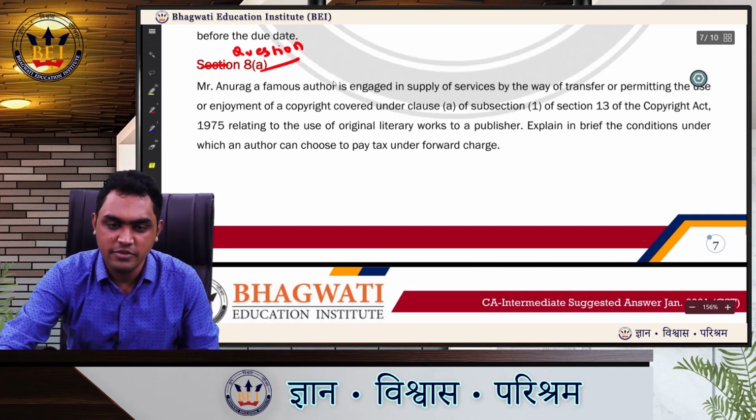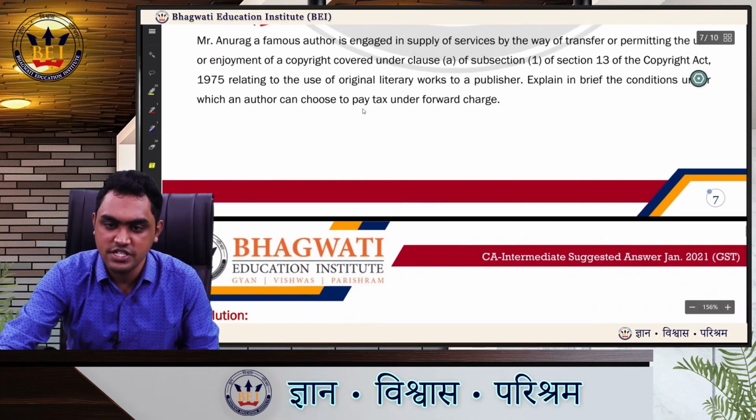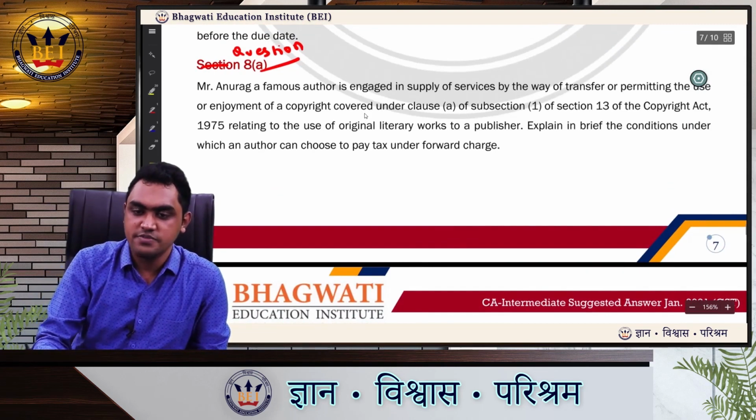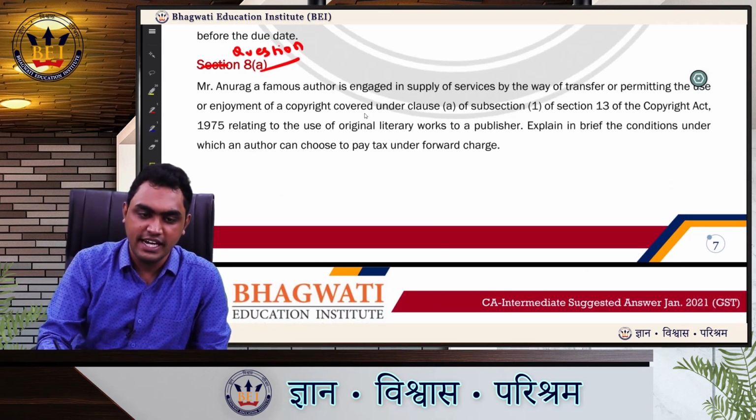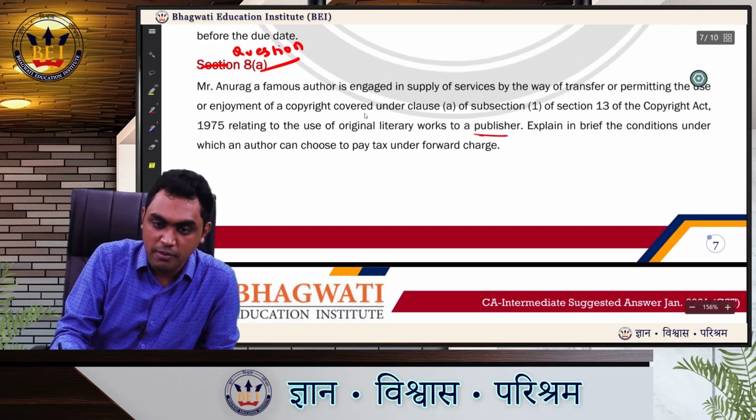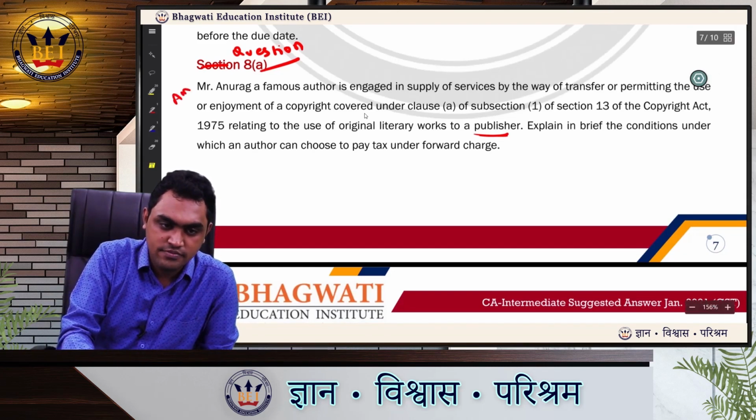Mr. Anurag, a famous author, is engaged in supply of services by way of transfer or permitting the use or enjoyment of copyright covered under Clause A of subsection 1 of section 13 of Copyright Act 1975 relating to the use of original literary work to a publisher. Again, this question is related to the latest amendment.